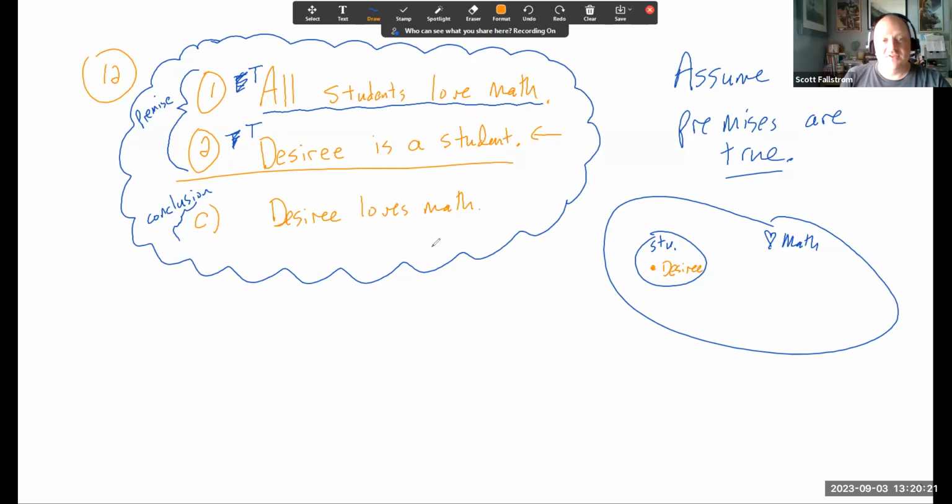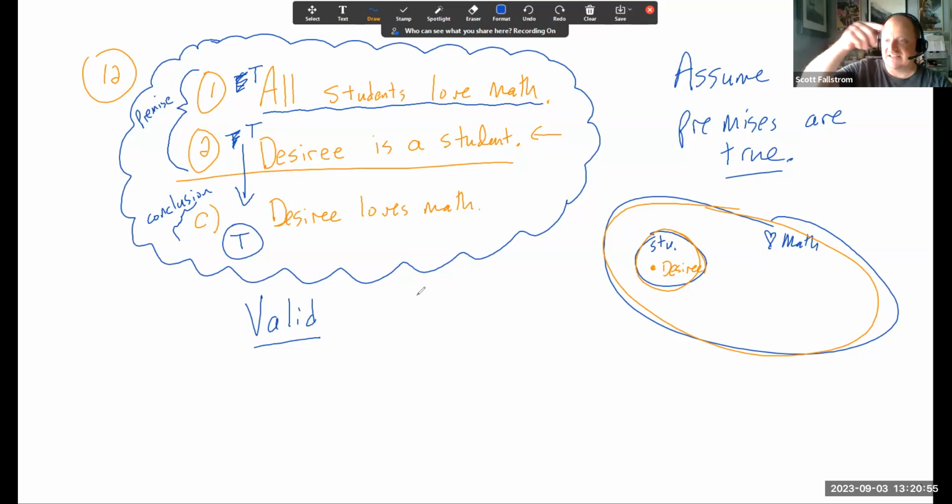Now, what do I know about the conclusion? So I'm trying to see if the premise being true will force the conclusion to be false, because if that's the case, it's invalid. In this situation, Desiree is a student. She's in this student circle, which guarantees that she loves math because she's inside the math circle. So the end result of this is that the conclusion must be true. So we would say that the reasoning is valid.